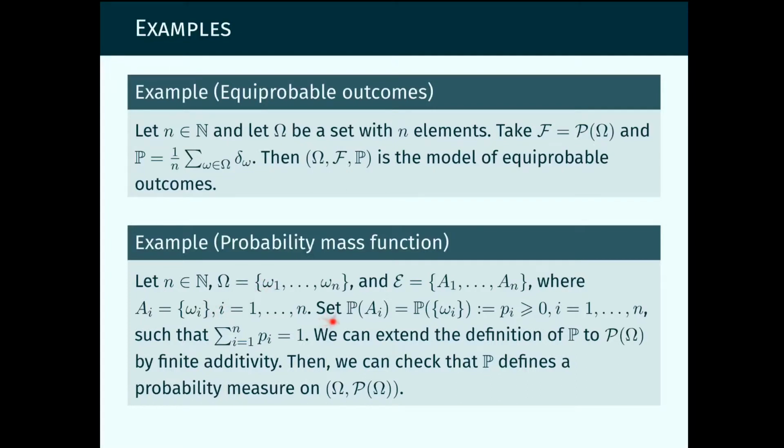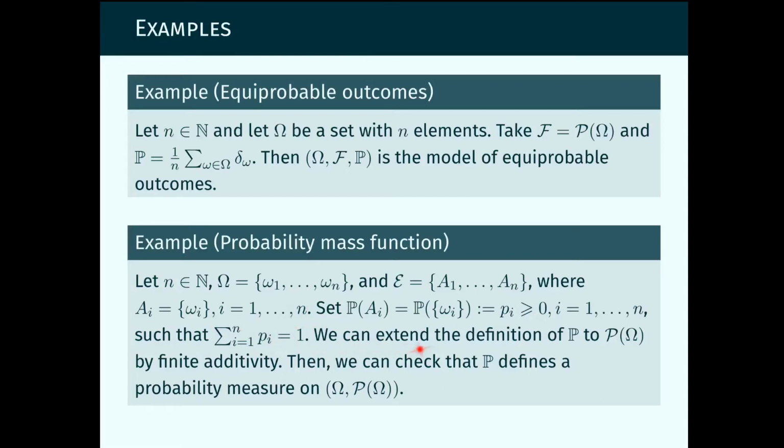Then we define the probability of this set Ai, which is the same as the probability of the set that only contains one element omega i, to be some non-negative number pi, such that when we sum over i all these pi's, we get 1. So these pi's are really a function that maps to each index i a probability.